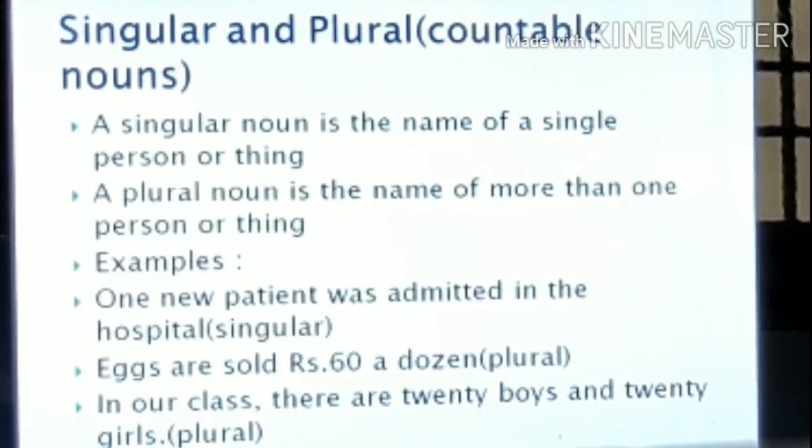In our class, there are 20 boys and 20 girls. How many boys and how many girls do we have in our class? 20 boys and 20 girls, which is more than one. So this sentence also represents plural nouns.